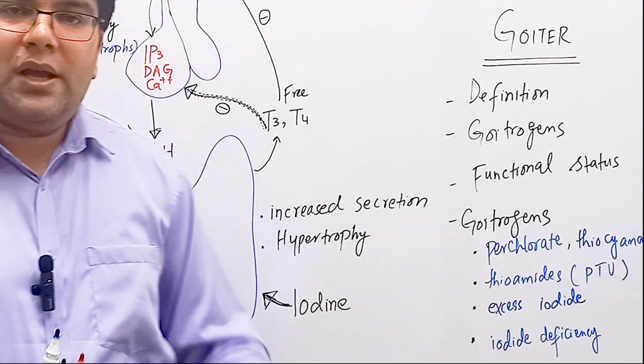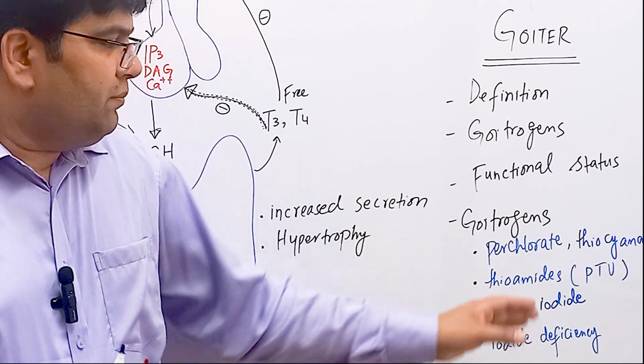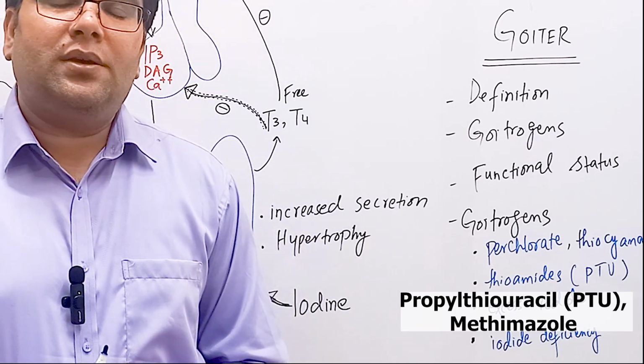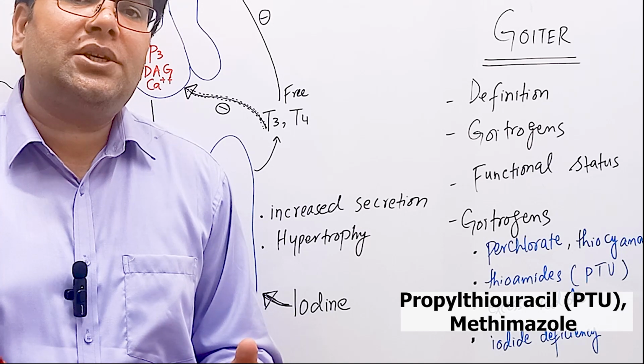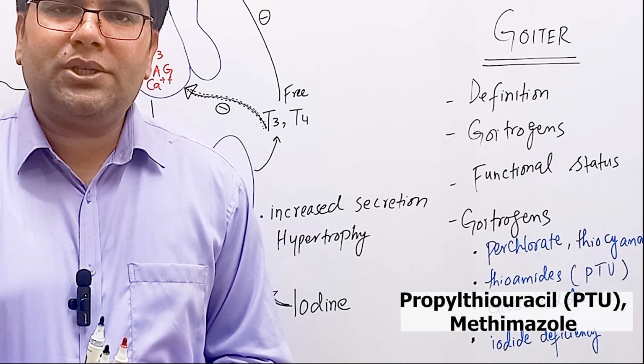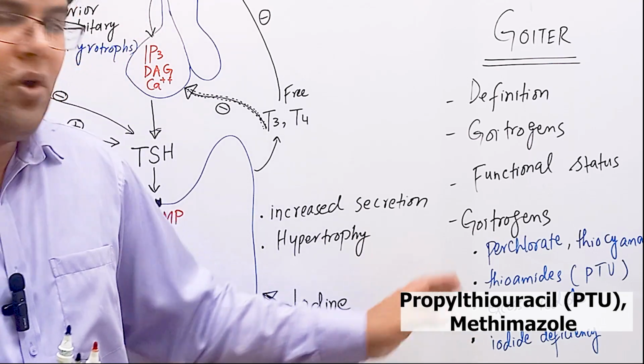Thioamides are some drugs which can be used for the treatment of hyperthyroidism. They include propylthiouracil and methimazole. They can suppress the peroxidase enzyme, and hence all the reactions which are performed by peroxidase enzyme like oxidation, iodination, and coupling reaction can be inhibited, and they can decrease the synthesis of T3 and T4 hormones.